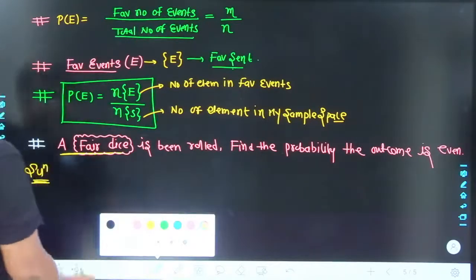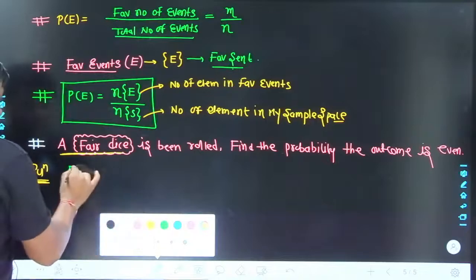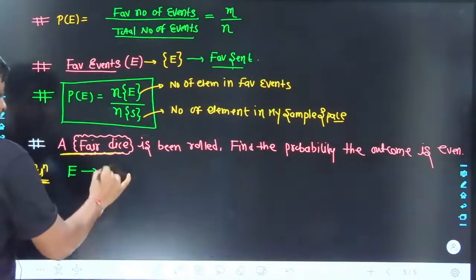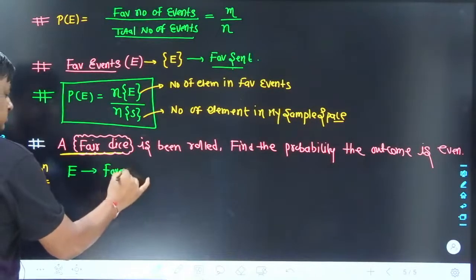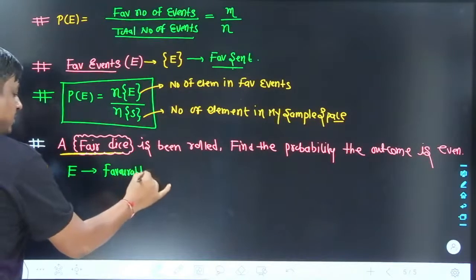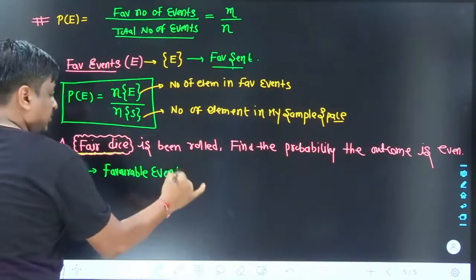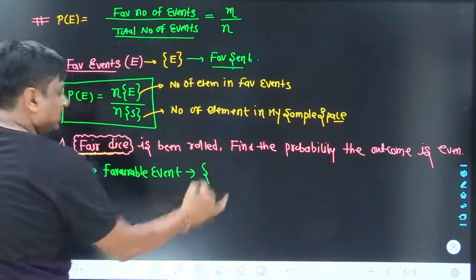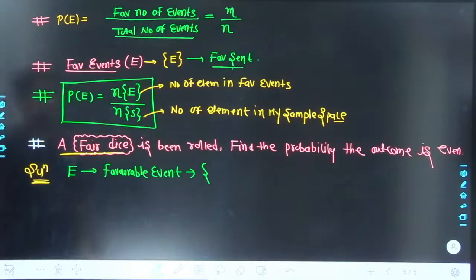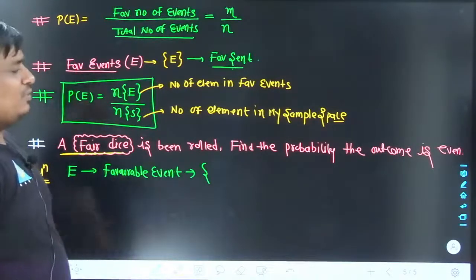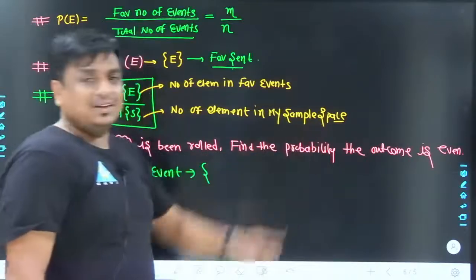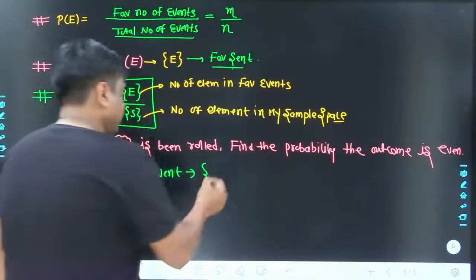How do we do so? At the very beginning, we focus on the event which we call the favorable event. It is a type of set, so obviously curly braces are used. What is the favorable event? It is nothing but the event of getting an even number.